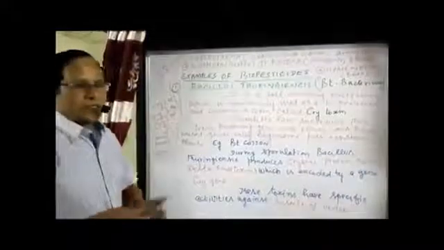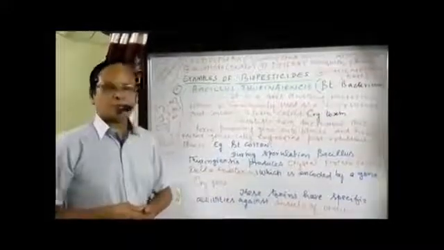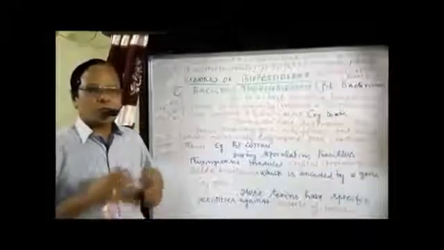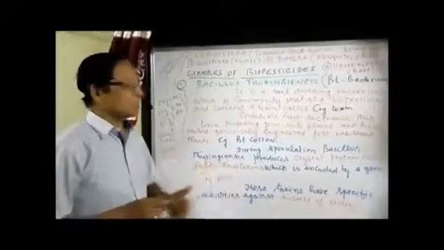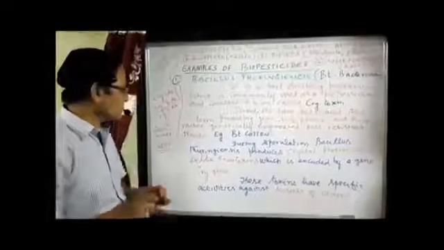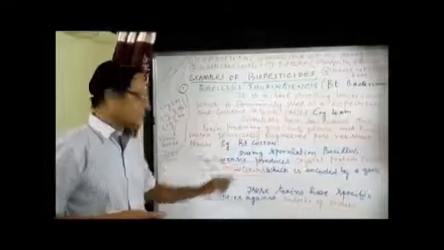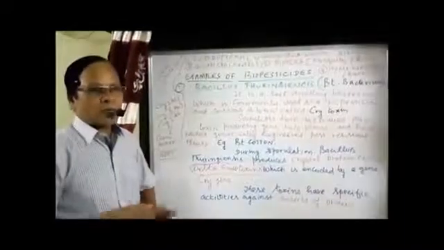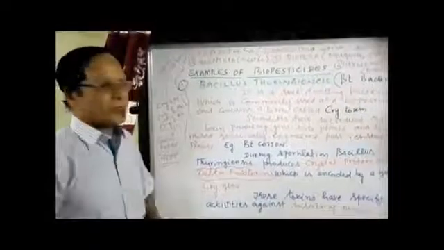Now, what is the effect of this? How far is it useful to control pests? During sporulation, this bacterium produces a crystal protein called delta endotoxin. This is a protein, a toxin poisonous to insects, produced under the control of a gene called the cry gene. We have different types of genes under this: cry1Ac is one type of gene, and cry2Ab is another type.